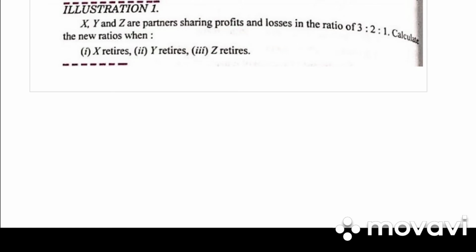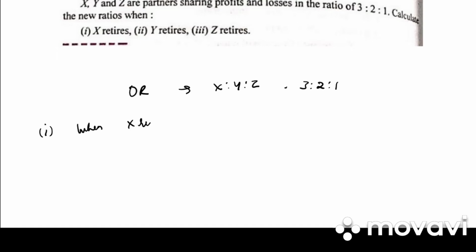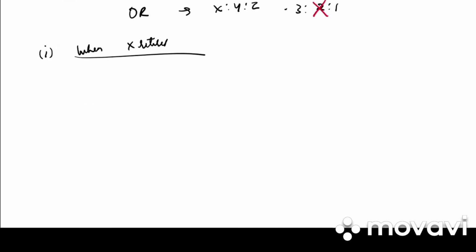So let us go to illustration. Take down illustration 1. X, Y, Z are partners sharing profit and loss in the ratio 3:2:1. Calculate new ratio when X retires, Y retires and Z retires. So first write down old ratio X:Y:Z, that is 3:2:1. We have case 1 when X retires, new ratio is equal to, so X retire हो गया. What will be the new ratio, 2:1. So you can write new ratio of Y and Z is 2:1.